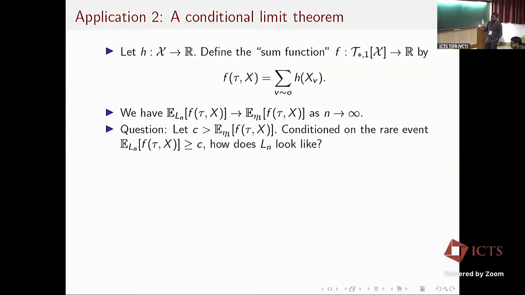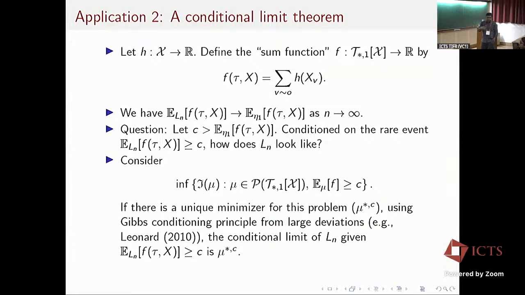So this type of question can be quantified using the Gibbs conditioning principle from large deviations. What one does is look at a constrained optimization problem, where the objective function is the rate function, and the constraints are suggested by the rare event of interest.